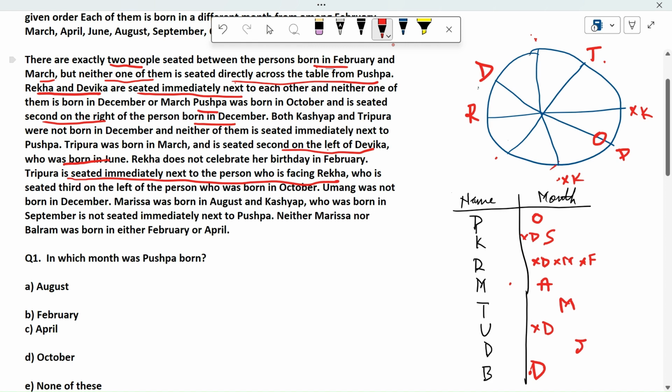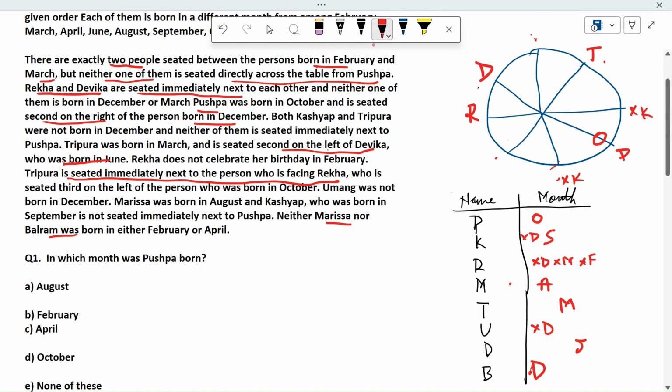Neither Marisha nor Balram is born in December. So December, we know this. The last point does not help us in any way.